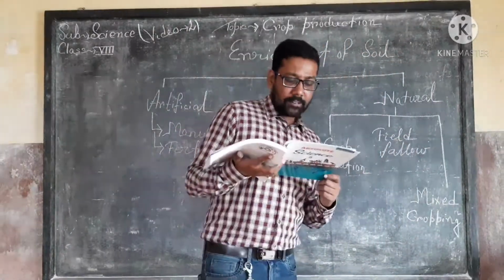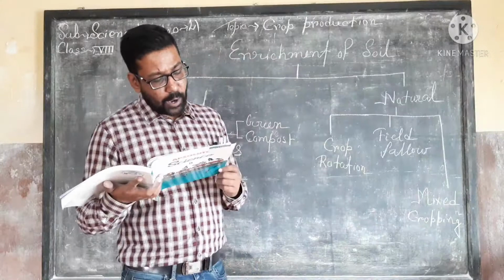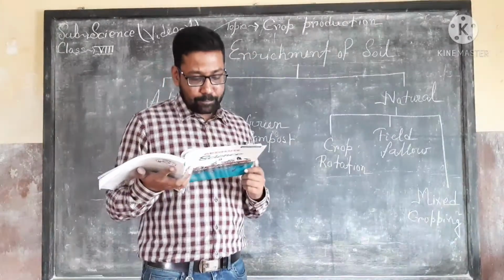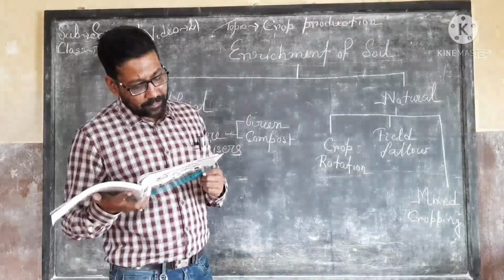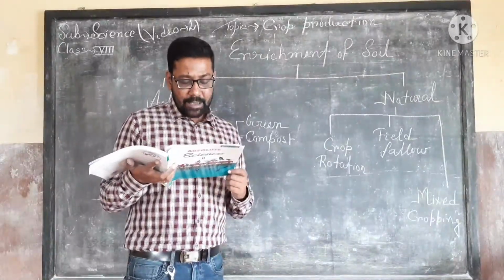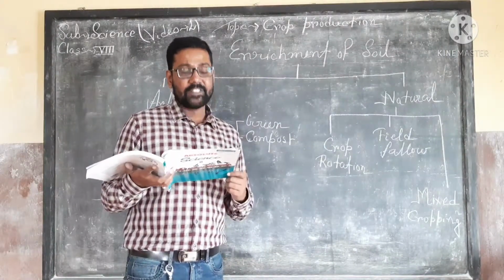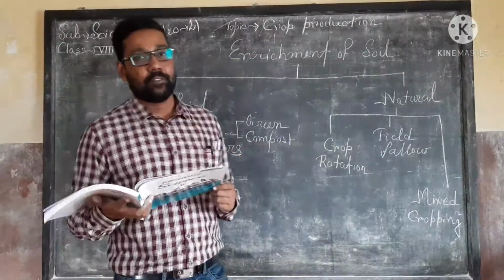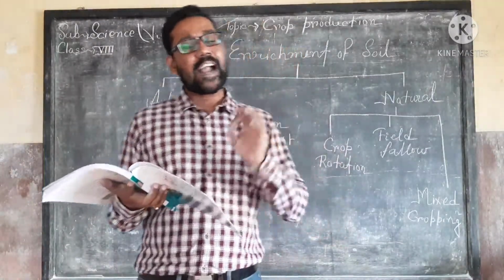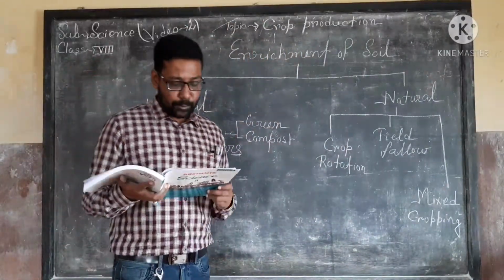To improve the fertility of the soil by growing deep and shallow rooted plants alternately in the same area in a sequential manner is called crop rotation. So what is crop rotation? That is the definition of crop rotation.